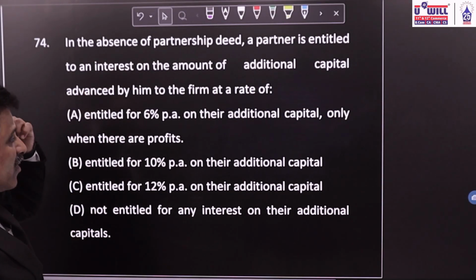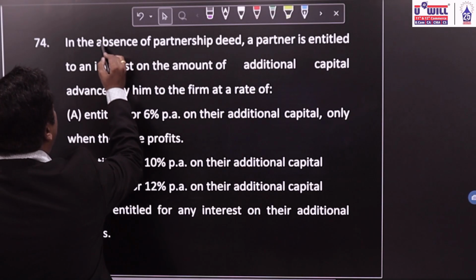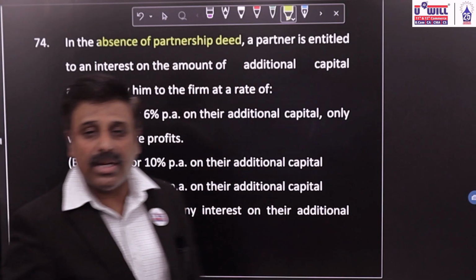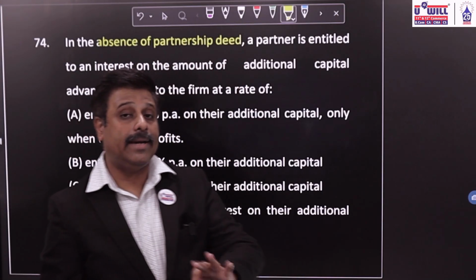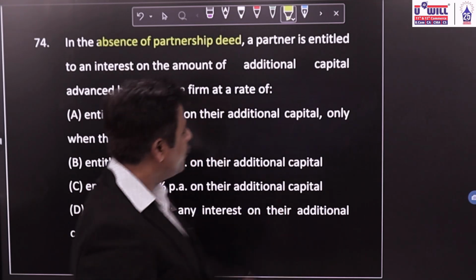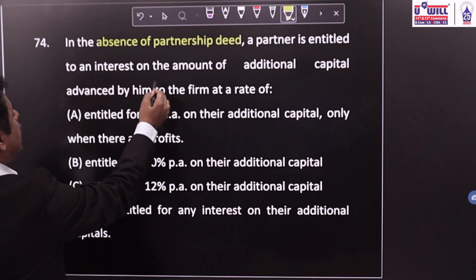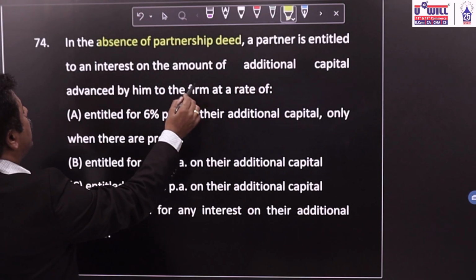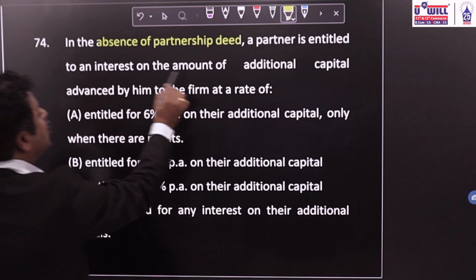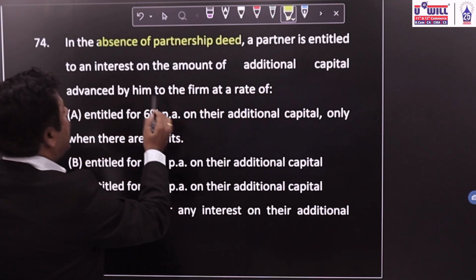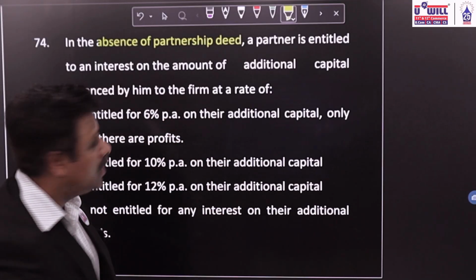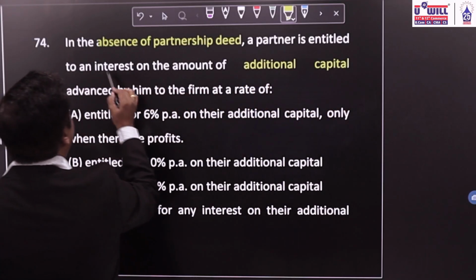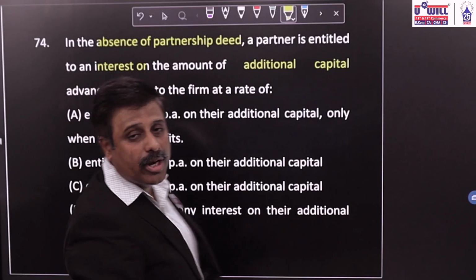In the absence of a partnership deed, we have to follow the provisions of the Partnership Act 1932. A partner is entitled, in the absence of a partnership deed, to interest on the amount of additional capital advanced by him to the firm at the rate of... No additional capital interest is allowed. Interest on additional capital is not allowed.